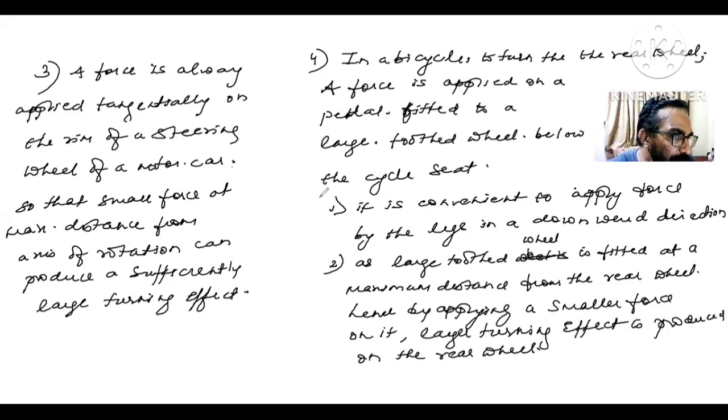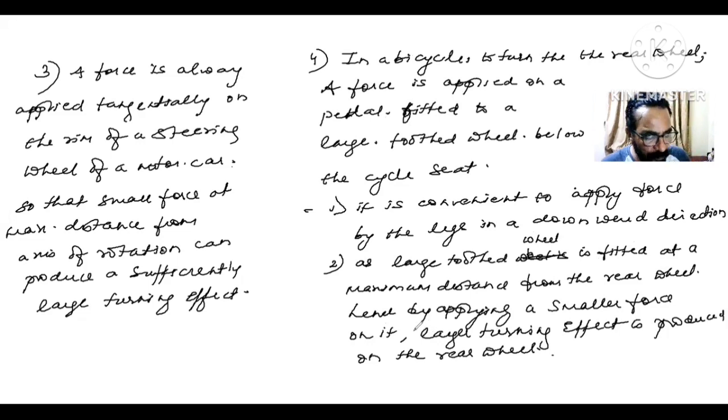There are two reasons for it. One, it is convenient to apply force by the legs in a downward direction. And secondly, which is more important, as the large toothed wheel is fitted at a maximum distance from the rear wheel, by applying a smaller force on it, a large turning effect is produced on the rear wheel.